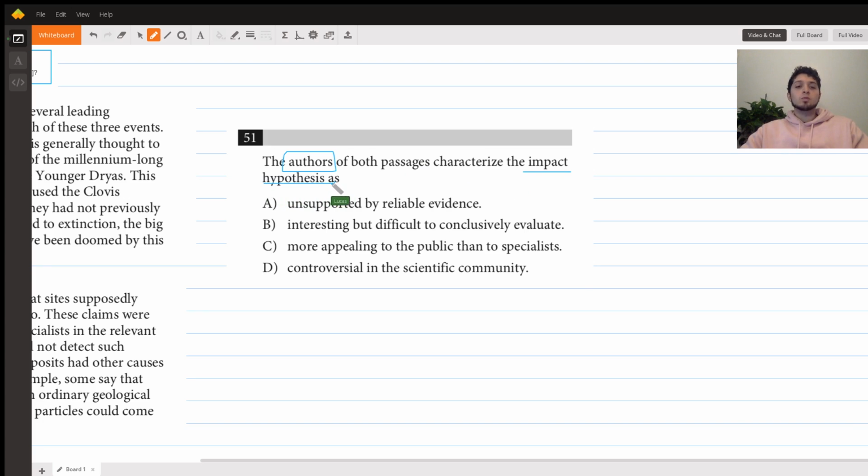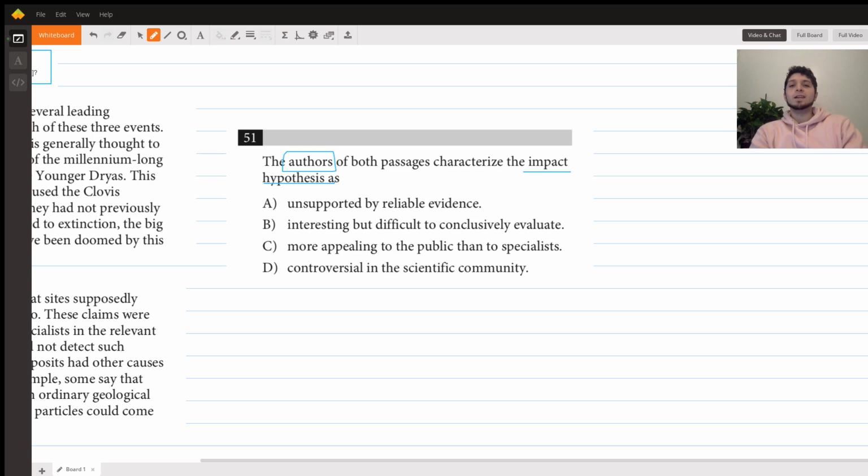So the author of passage 1 is in favor of the impact hypothesis. That's the position they advocate. And the author of passage 2 pretty much disagrees. They think that the impact hypothesis is not correct, and they give their reasons why. That will help us understand what's going on.